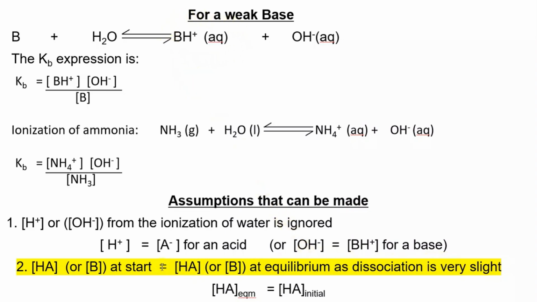They're made at the same time. Also, the concentration of an undissociated acid or base at the start is taken to be the same as its concentration at equilibrium because dissociation is very slight.